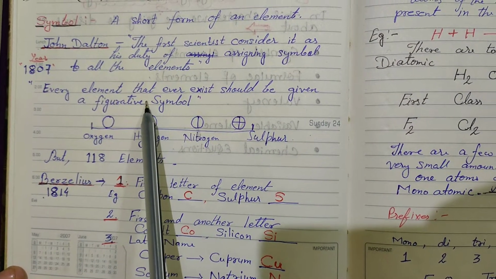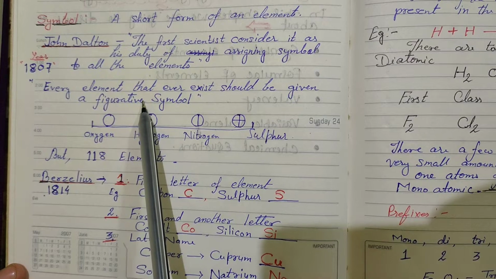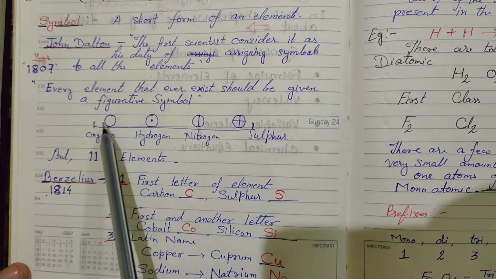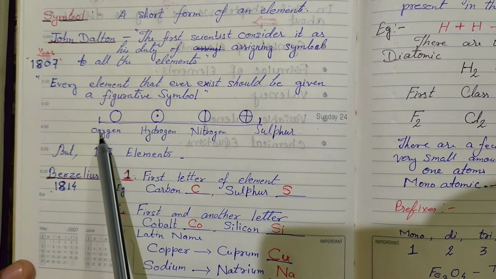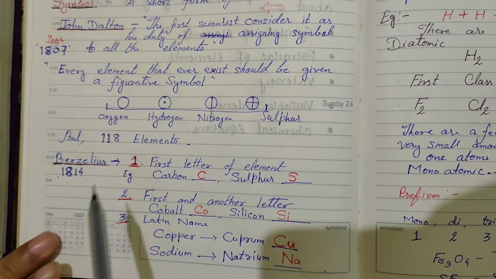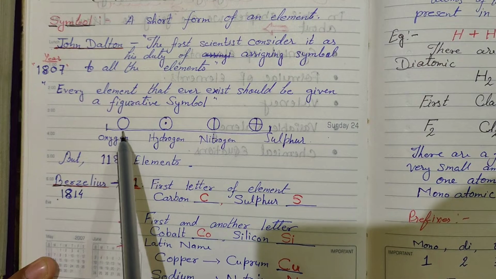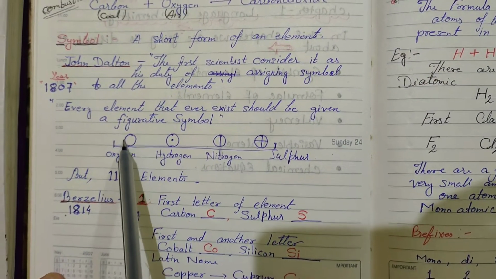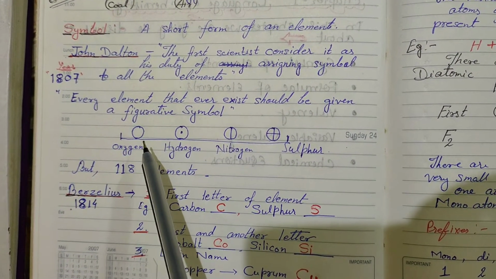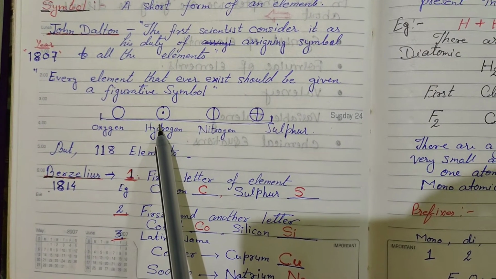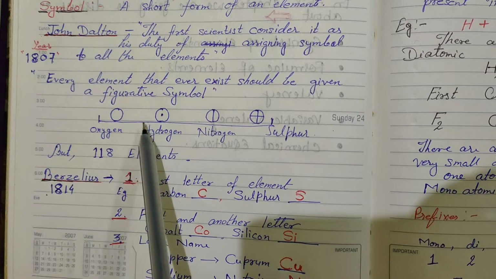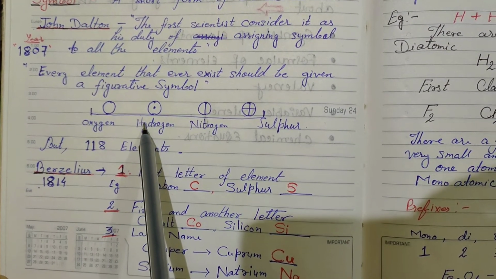Then all scientists gathered at John Dalton's house and asked him, "Sir, tell us what will be the symbol of oxygen." So he said the symbol of oxygen is round, like O. Okay. After the discovery of hydrogen, again the other scientists gathered at his home and asked him, "What about the symbol of hydrogen?"